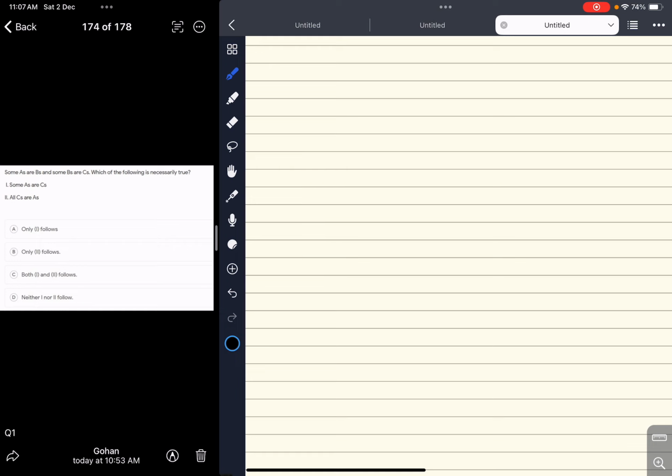Question one: some A's are B's and some B's are C's. Let us only draw the thing which we are sure of. Some A's are B's, and you can draw it like this. Some B's are C's, so you can draw it like this, and shade this region because we aren't sure of it. These things come into play when the conclusion says some A might be C, some A being C is a possibility. When those types of words come, the shaded region can be considered. But right now, the conclusion isn't there.